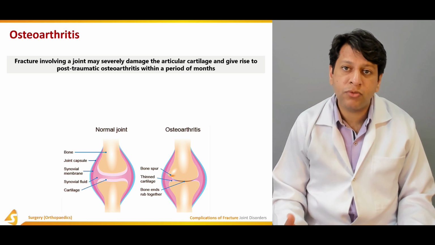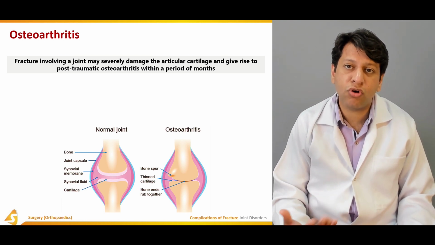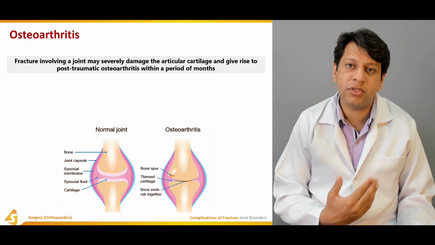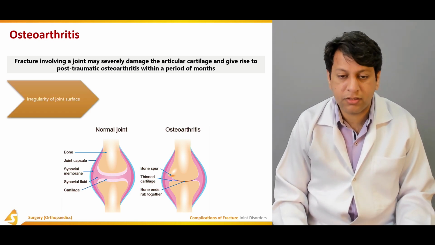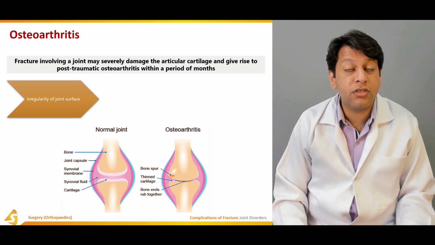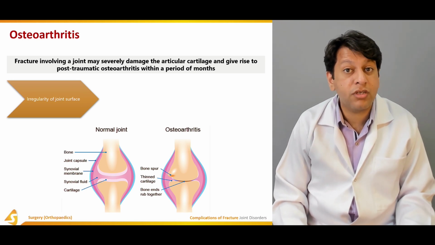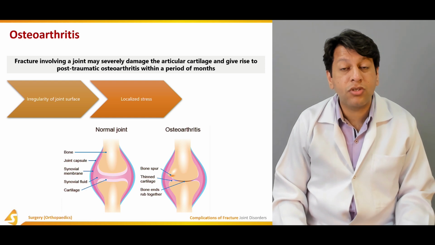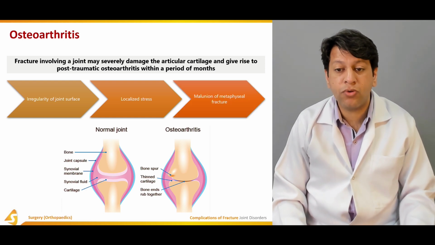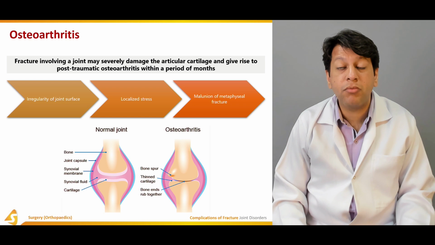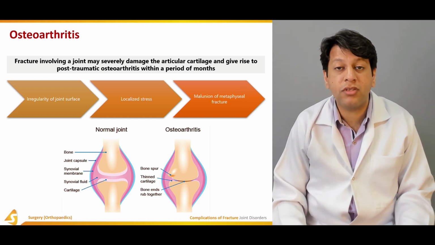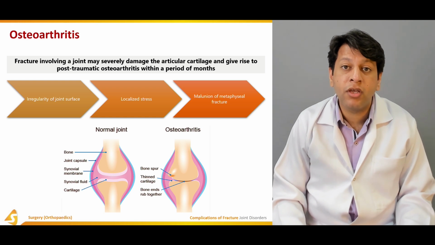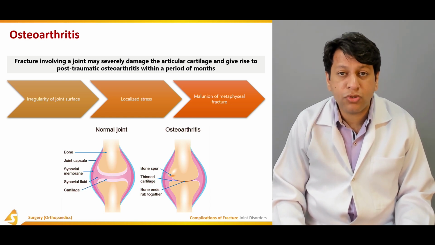Usually it happens when that knee had a trauma, let's say 6, 8, or 9 months back, and now it has developed post-traumatic arthritis. This results from the irregularity of the joint surface at the time of injury. There's localized stress, inflammation, and fibrosis over there. Eventually, there may be metaphyseal fractures as well, which may go on to malunion. There's an articular step, which results in post-traumatic